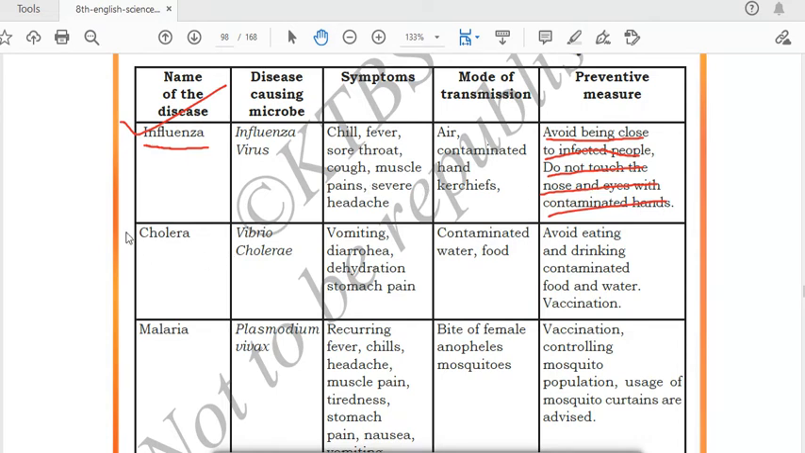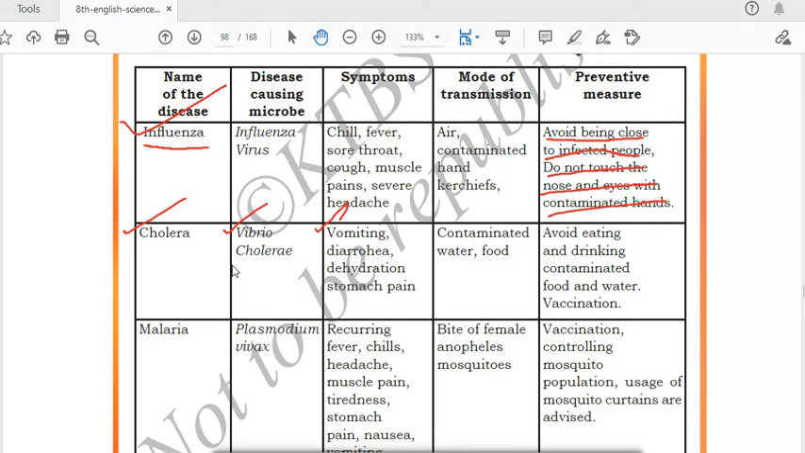Okay. Next is cholera. Cholera is a disease which is caused by Vibrio cholerae. Okay, it is caused by a microbe called Vibrio cholerae. Cholera, Vibrio cholerae. Symptoms: vomiting, diarrhea, dehydration, and stomach pain. These are the symptoms of cholera. And how can this disease be transmitted? Through contaminated food and water. If somebody eats some contaminated food in which this microbe is present, then he or she will get that disease.